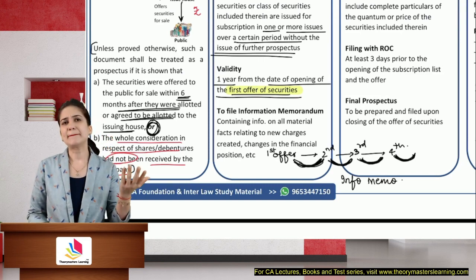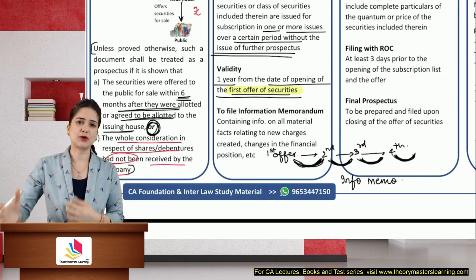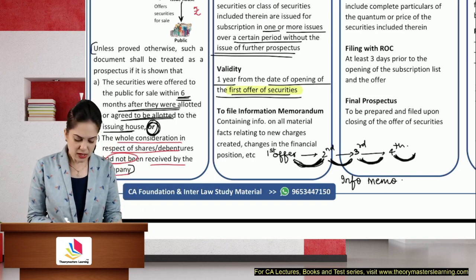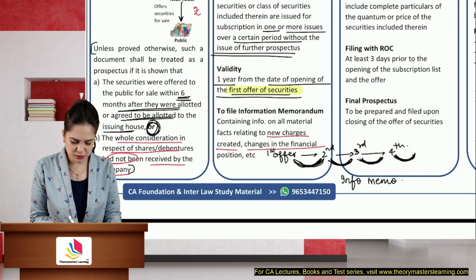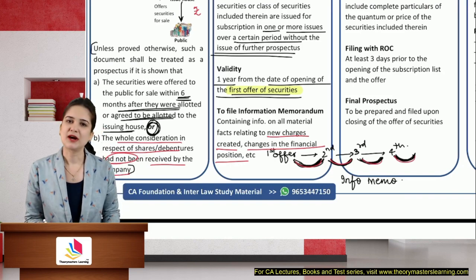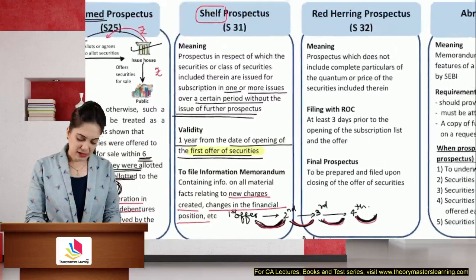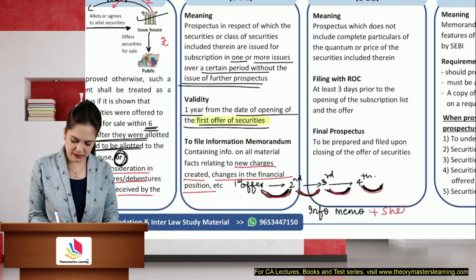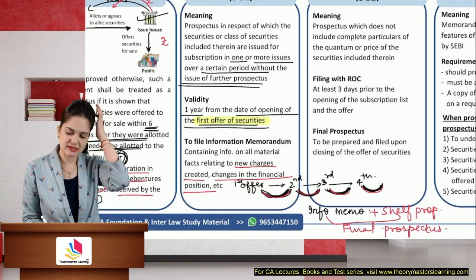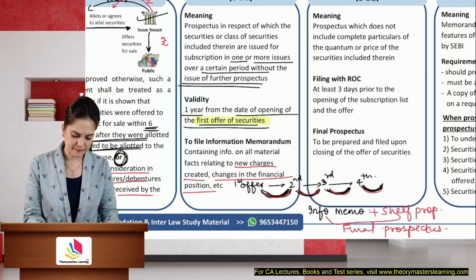What are the changes? Like, I purchased a new asset, I have given some asset as security. What are the major financial changes that have taken place? Just inform the investor. So information containing all the material facts relating to new charges created, financial position that has changed, all that will be highlighted through the information memorandum. Information memorandum and the shelf prospectus will be considered as the final prospectus of the company.